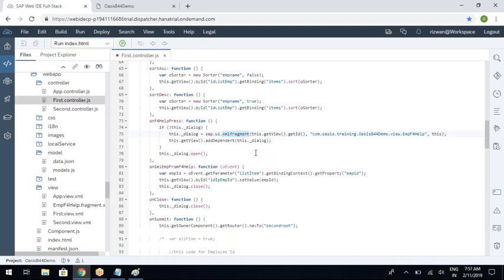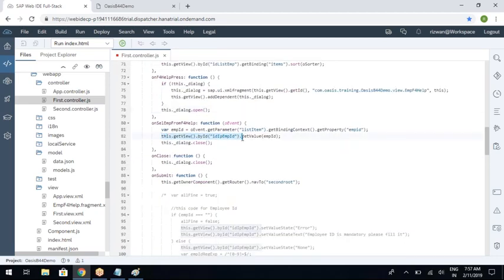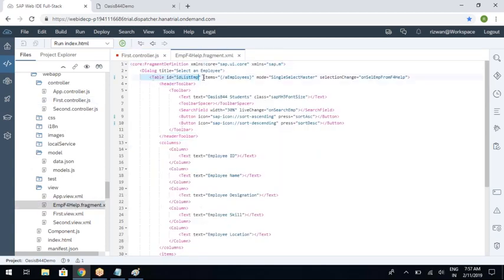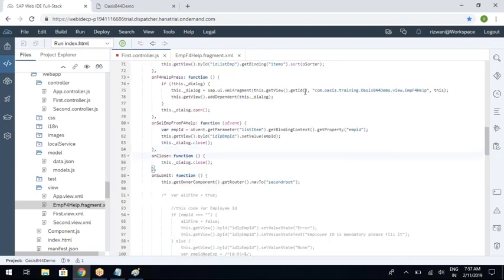You need to maintain this standard because when you are pointing to any one of the UI elements in the fragment, you can access those UI elements just by using this dot get view by ID. For example, I pointed to the input field by using this dot get view by ID, right? Similarly, if you want to point to any UI element in the fragment, any table or anything, you can just use this dot get view by ID. So that is the first parameter.